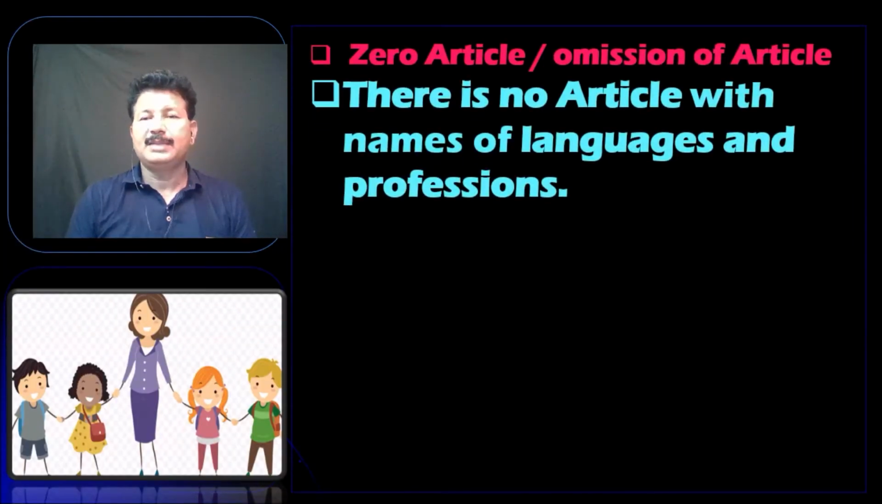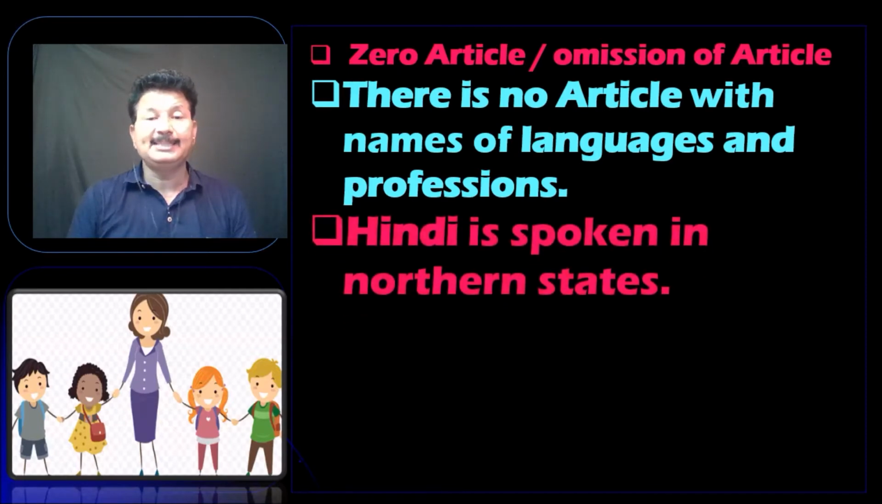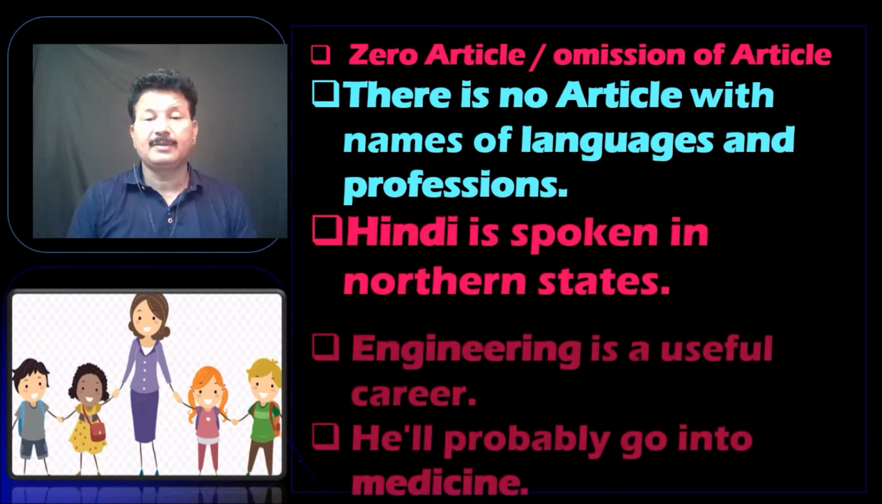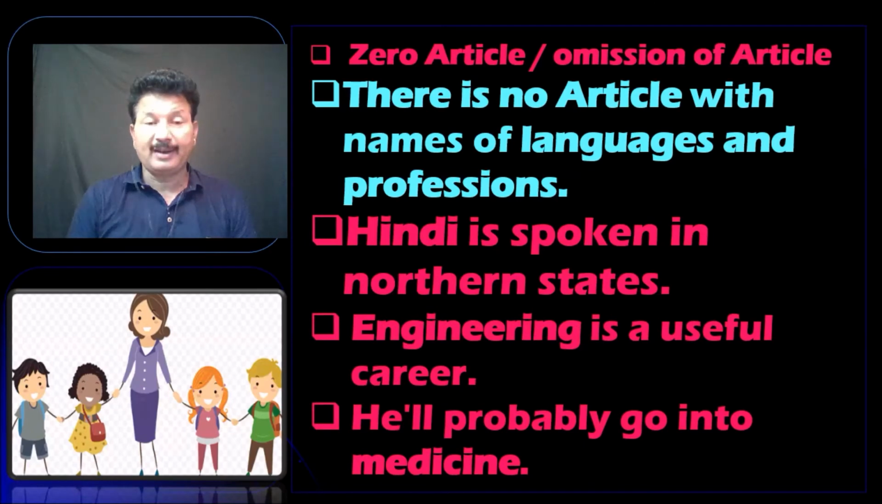And now there is no article with the names of languages and professions. Like Hindi is spoken in northern states. Engineering is a useful career, and he will probably go into medicine.